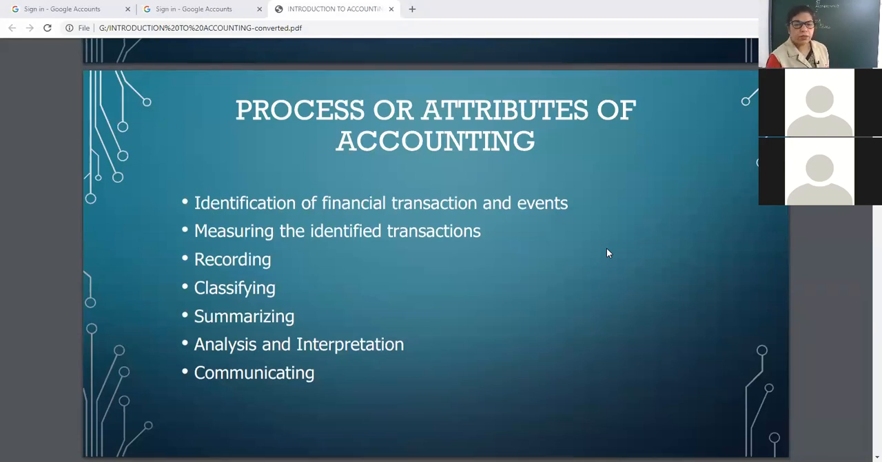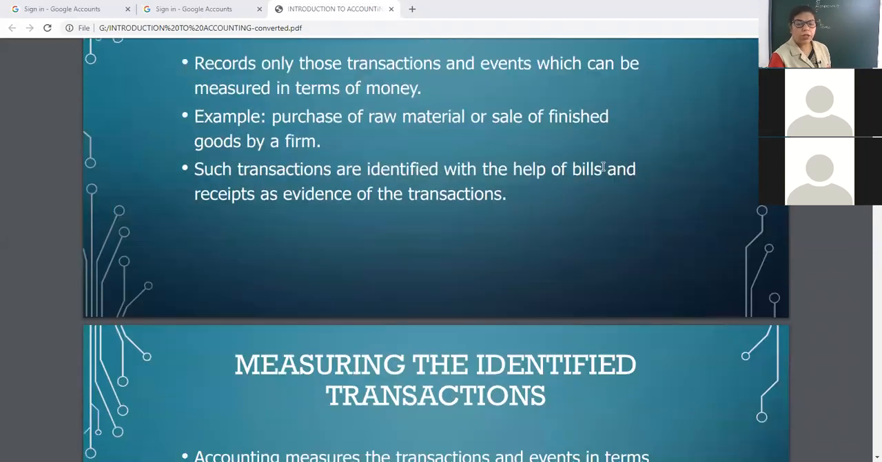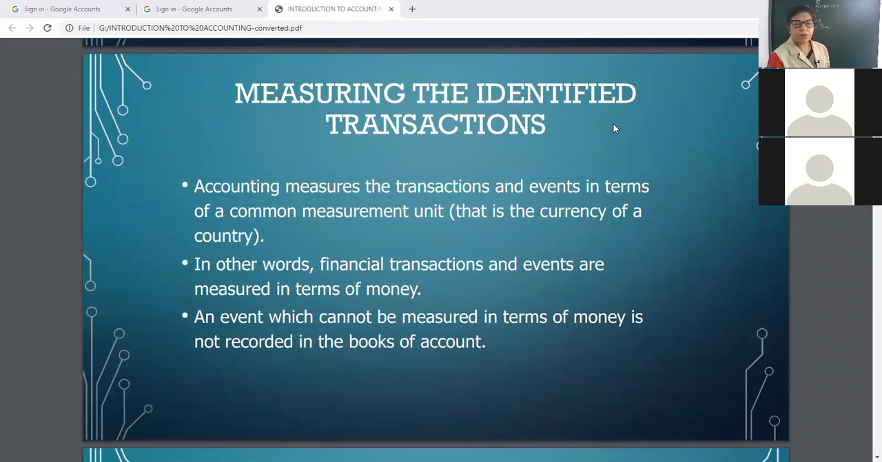Okay. Now, identification of financial transactions and events. Some conditions are there. Record only those transactions and events which can be measured in terms of money. Purchase of raw material, sale of finished goods. Such transactions are identified with the help of bills, receipts, or evidence. Then measure them. Measure means in terms of money.